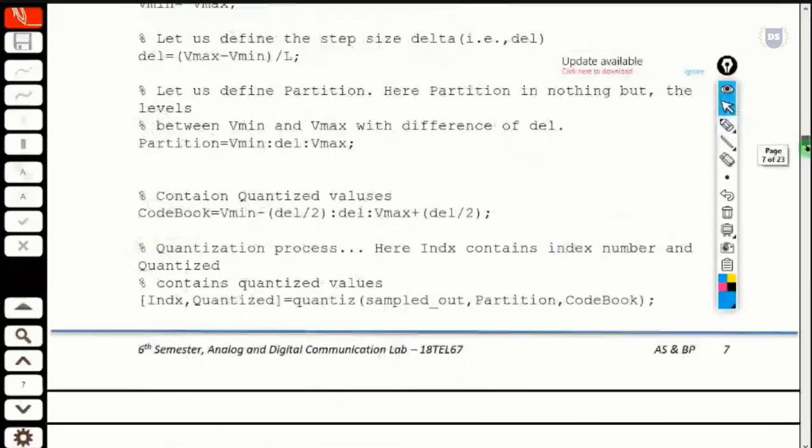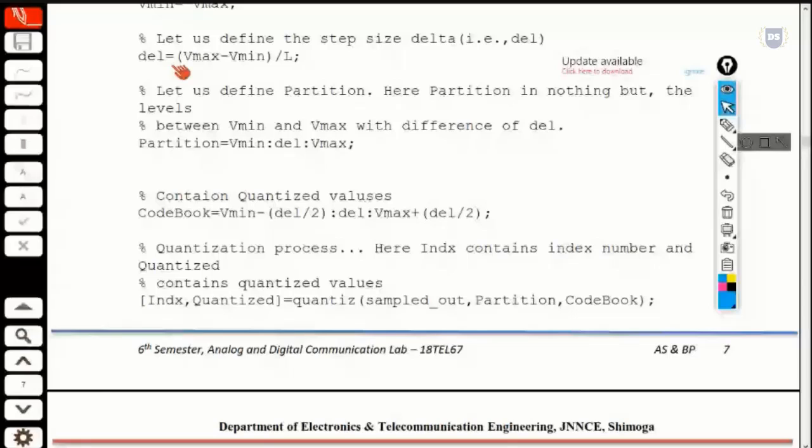So right after fixing this delta, we have to determine something called the partition, because we have to pass this argument, partition, as well as the codebook, to an inbuilt function called quantize.